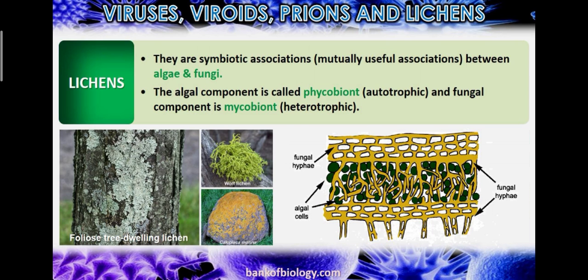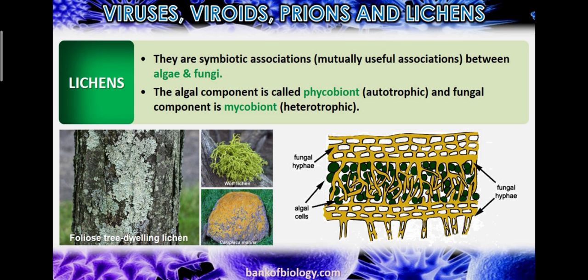Okay. Now, the last topic, lichen. They are a symbiotic association, a mutually useful association between algae and fungi. Okay. The algal component is called phycobiont, autotrophic, and the fungal component is called mycobiont, heterotrophic.